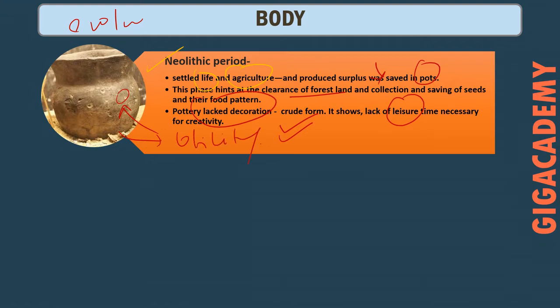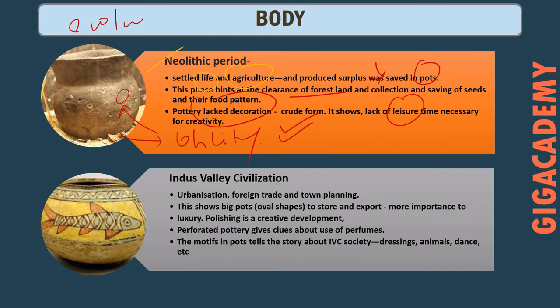So next in the evolution of Indian pottery is the Indus Valley civilization. Indus Valley civilization, we all know, is the first great urbanization period in India. There is foreign trade, town planning. So in this period the pottery were big, oval shapes. They used to store grains as well as export goods. Importance was given to luxury. So there is a creative development. As compared to the Neolithic period, they are more creative.